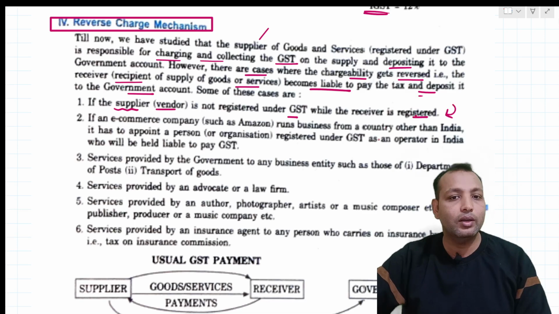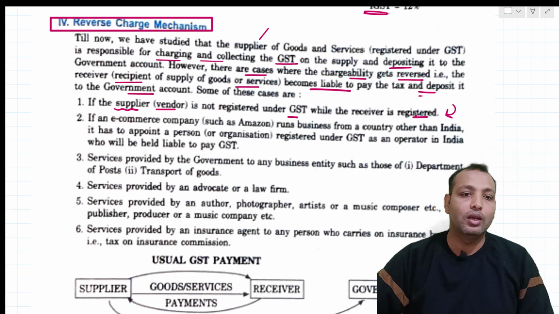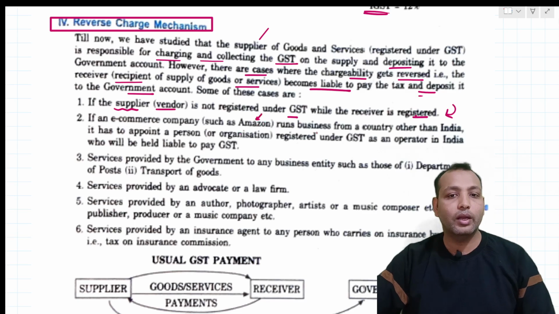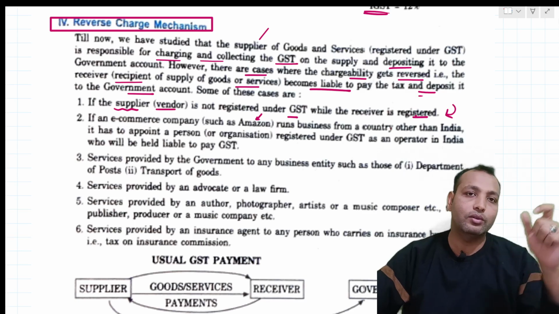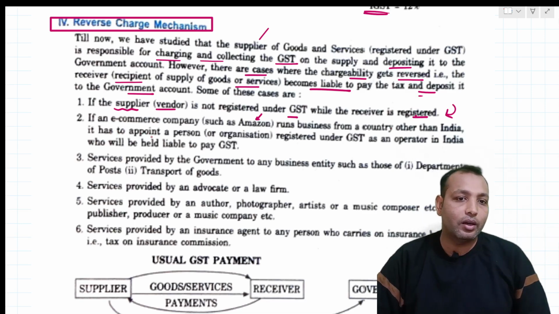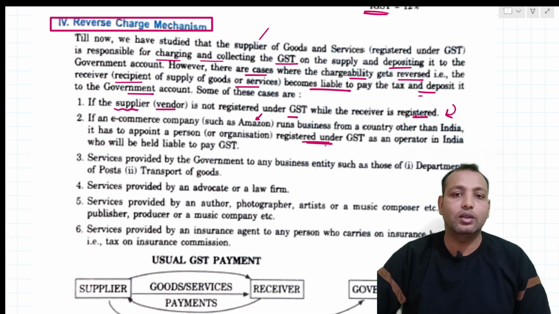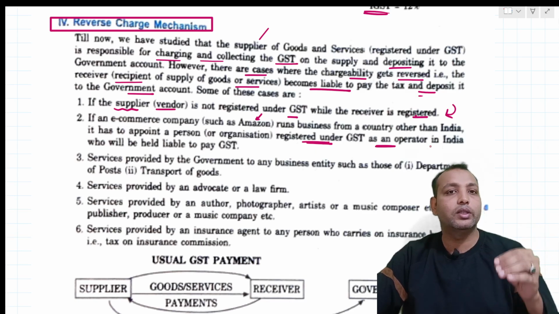If an e-commerce company such as Amazon or Flipkart runs a business from a country other than India, say Amazon operating from the US, it has to appoint a person or organization registered under GST in India as an operator in India.